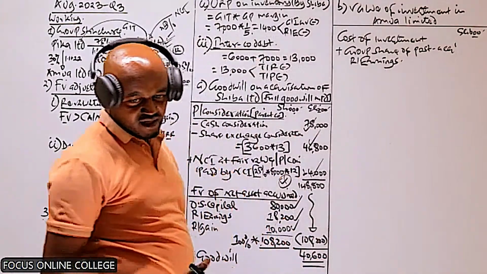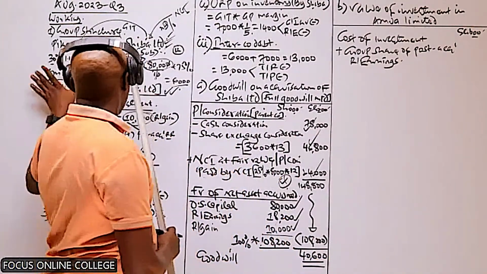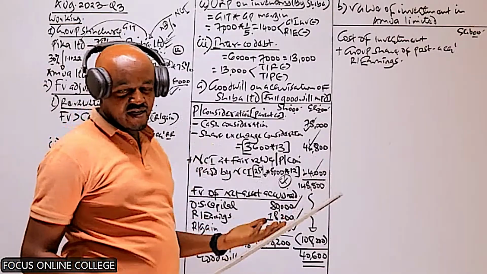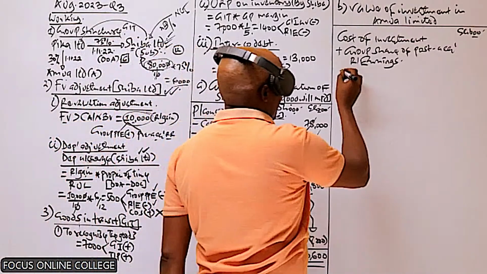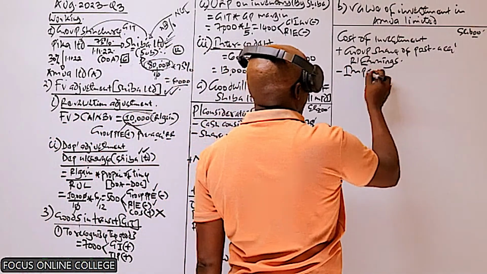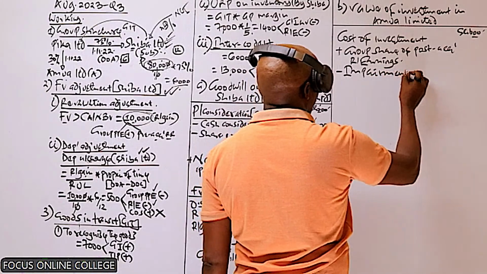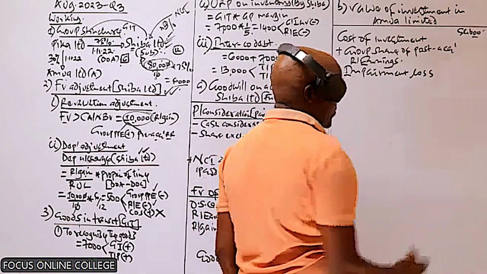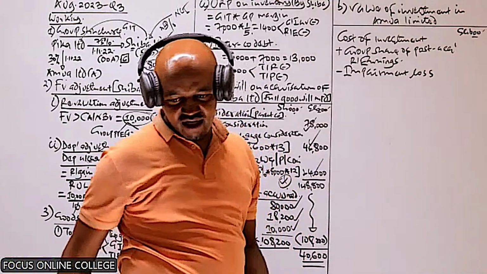And I think in this case, this associate does not have any other reserve other than the retained earnings. And then to this, we less what? Any impairment loss. This one is quite simple because everything is provided here.